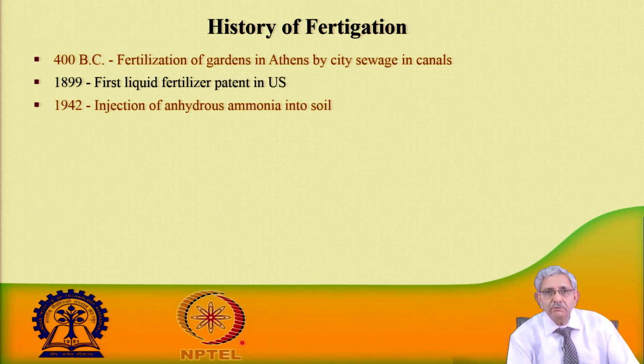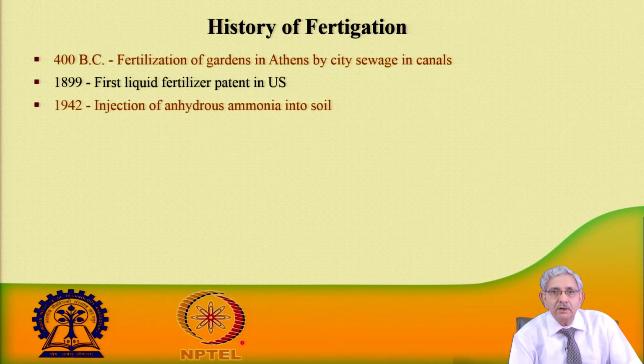Now, if we look at the literature, we find that fertilization of gardens was done as early as 400 BC, and then the first liquid fertilizer patent was made in 1899 in the US.